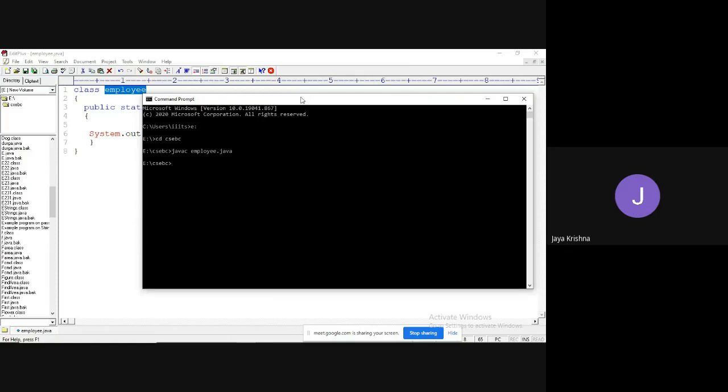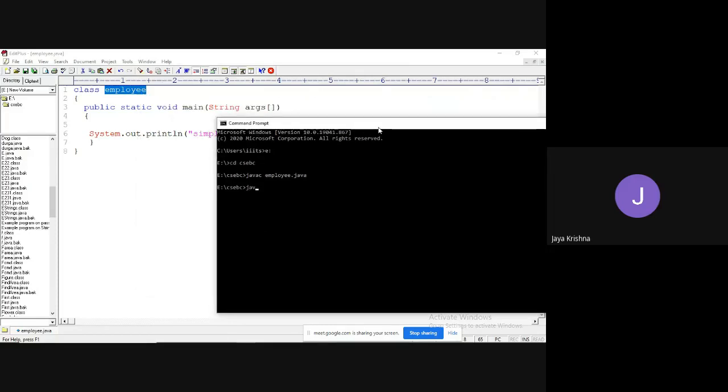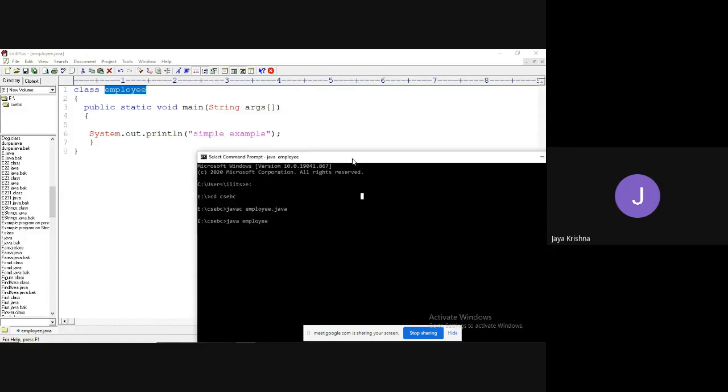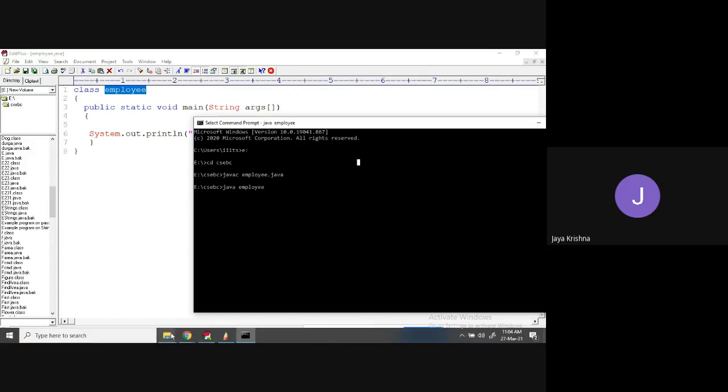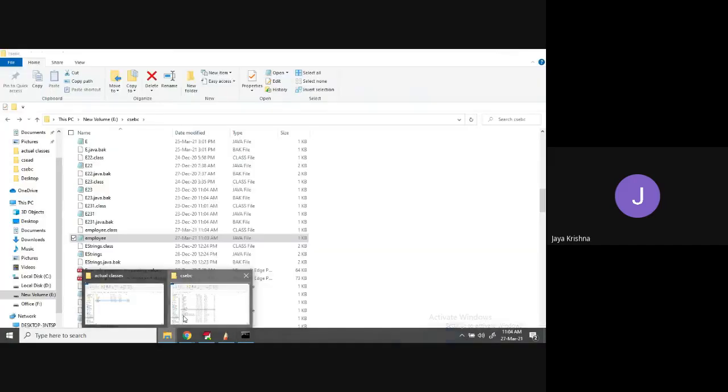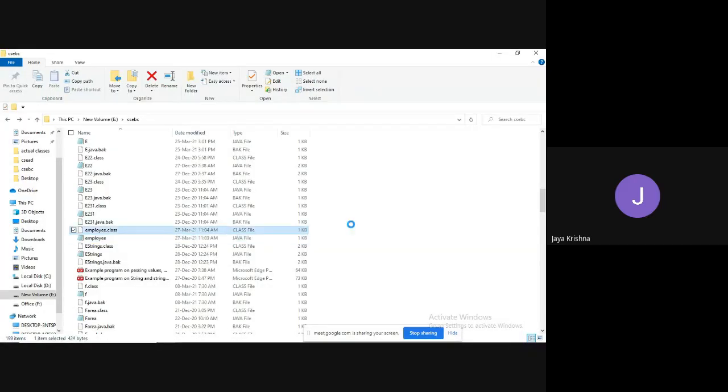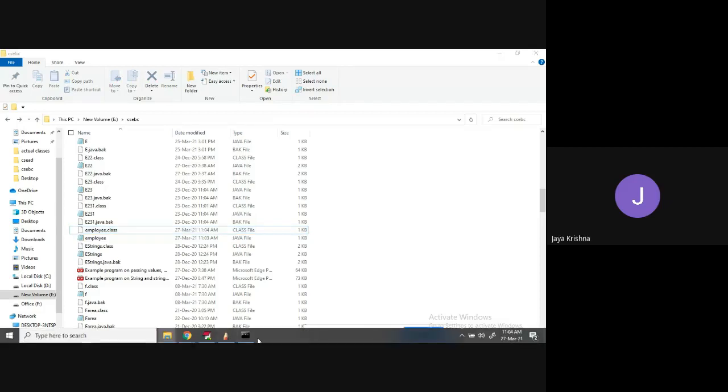Yes, javac employee.java. Now can I run this program? Yes, java employee. You will get the output. Simple example. Meanwhile, I will show that class file. See, employee.class file is generated, right? Yes.